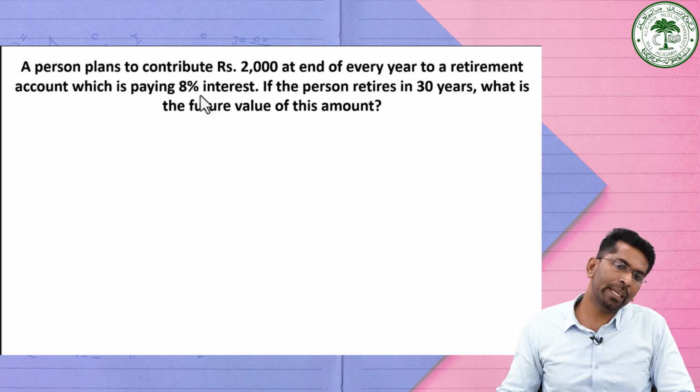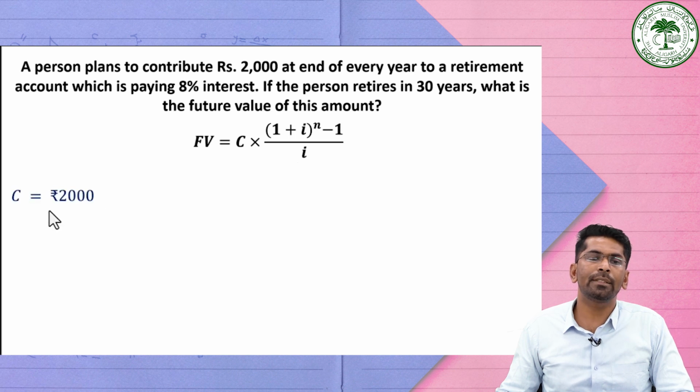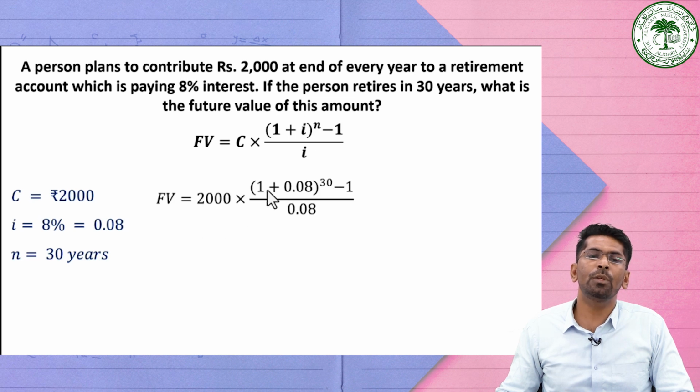So what are the information given here? We want to find out the future value by using this particular formula. Here the information are C is equal to 2000, I is equal to 8%, so it is equal to 0.08, N is equal to 30 years. Now we can use this formula, substituting all these values here, then it will become 2000 into (1 plus 0.08) raised to the power 30, minus 1, divided by 0.08.